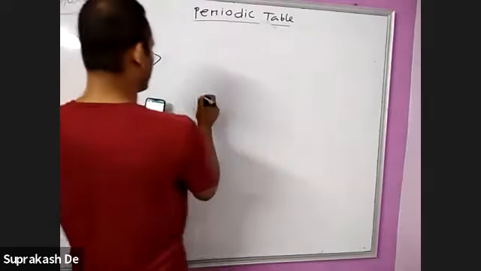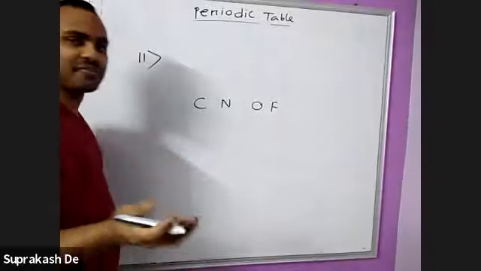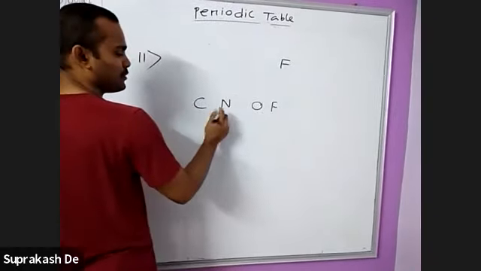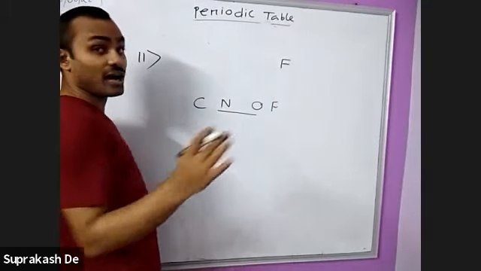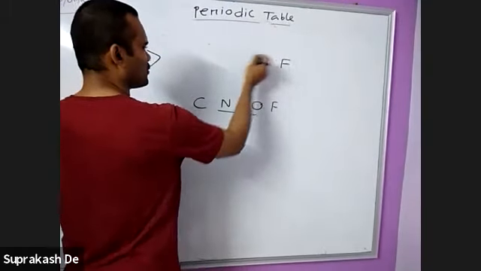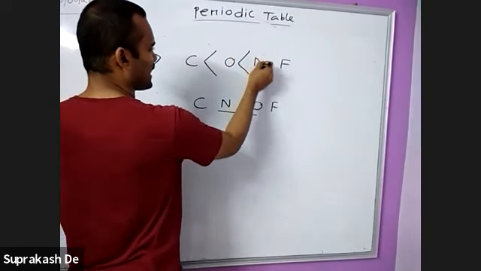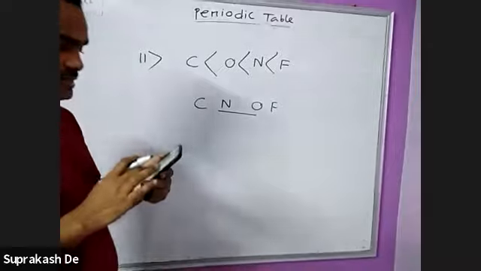So this is given as carbon, nitrogen, oxygen, and fluorine. How will you arrange them? Fluorine is the highest. Between these, nitrogen is higher, you know. So carbon is the lowest, then oxygen, then nitrogen, then fluorine. The answer is C.